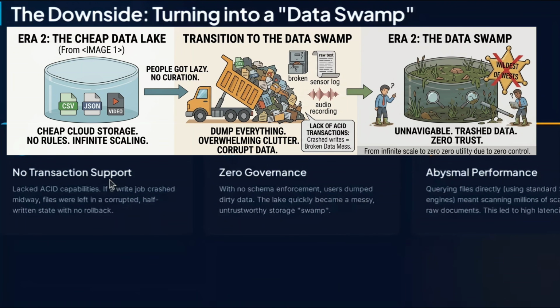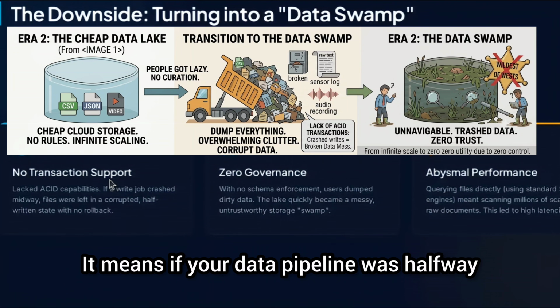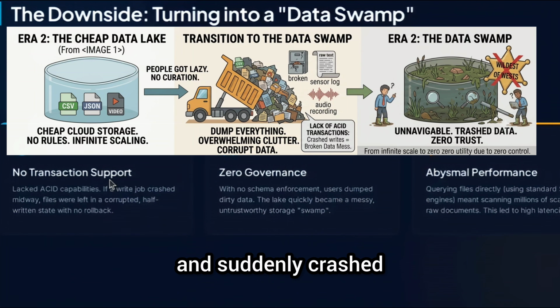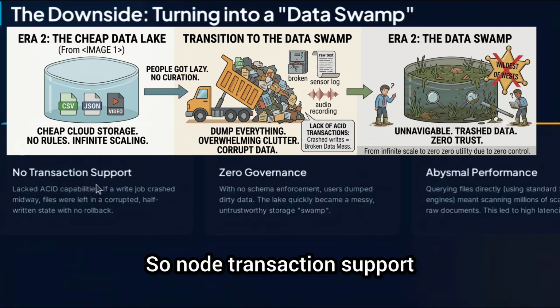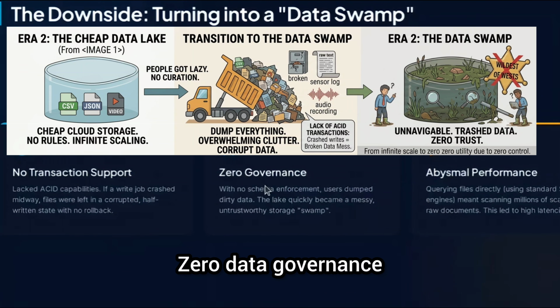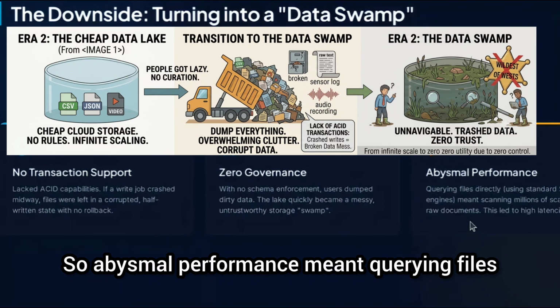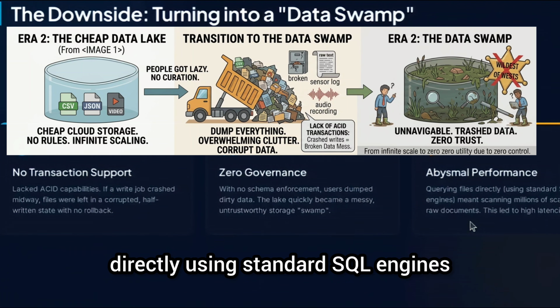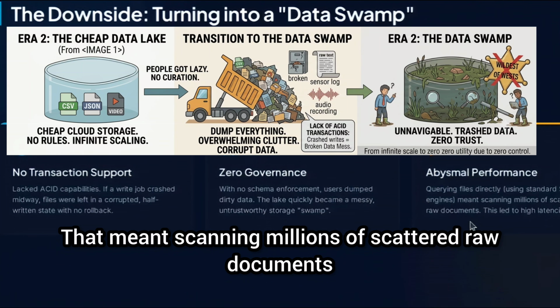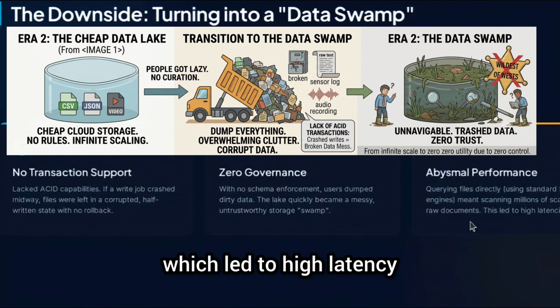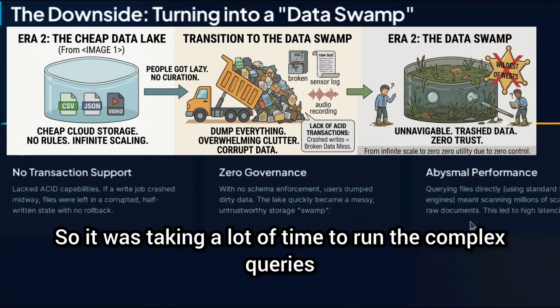What does that mean? It means if your data pipeline was halfway through writing a massive file and suddenly crashed, so no transaction support, zero data governance, and abysmal performance. Abysmal performance means querying files directly using standard SQL engines meant scanning millions of scattered raw documents, which led to high latency. So it was taking a lot of time to run complex queries.